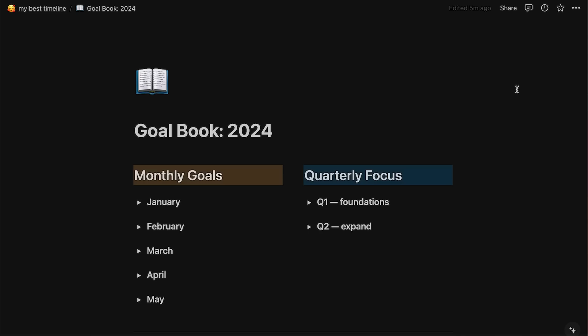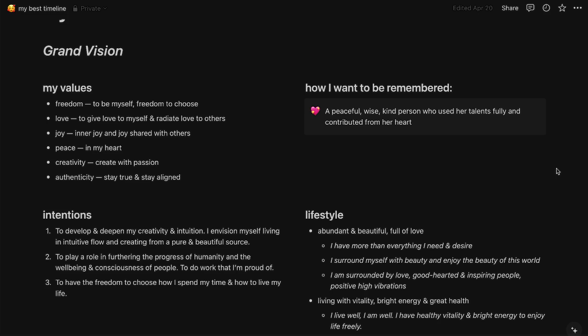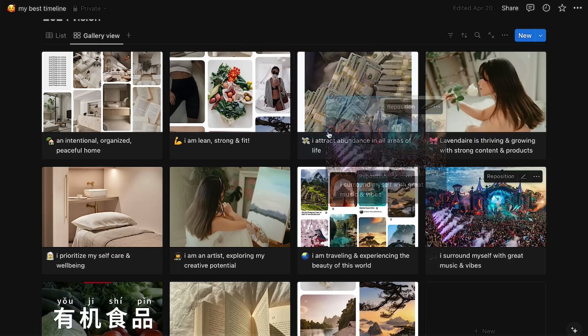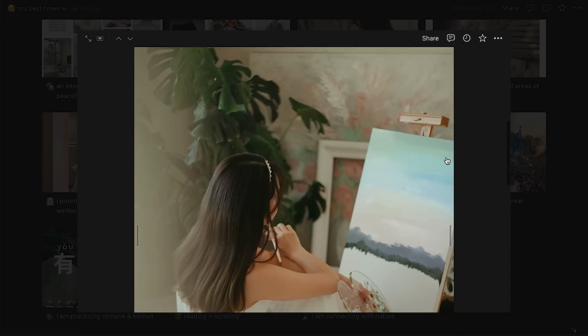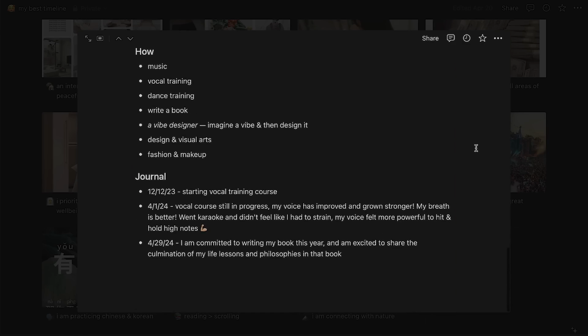So all my main goals for the year, the main things that I want to remember, the grand vision of my life, my values, just all the things that I want to keep top of mind, that I want to focus on, are on Notion. And because Notion is digital, it also makes it really easy for me to make updates and keep track of how I'm doing towards my goals, which is something that I've been trying this year. So essentially I use both the workbook and Notion in combination for my life and goals planning system.